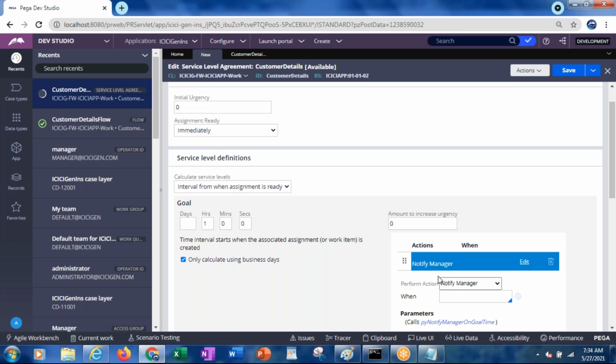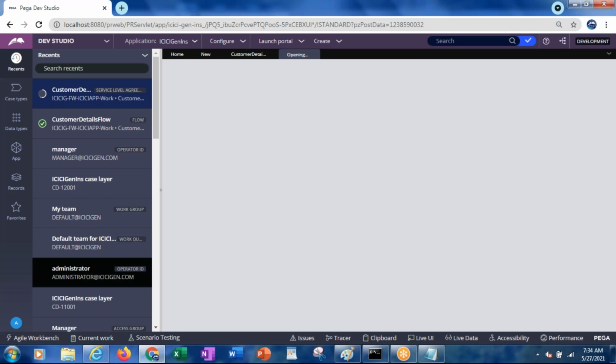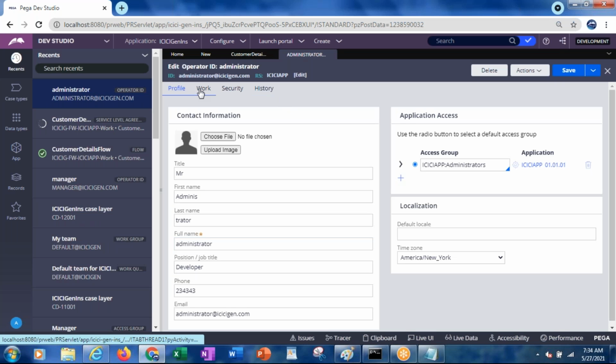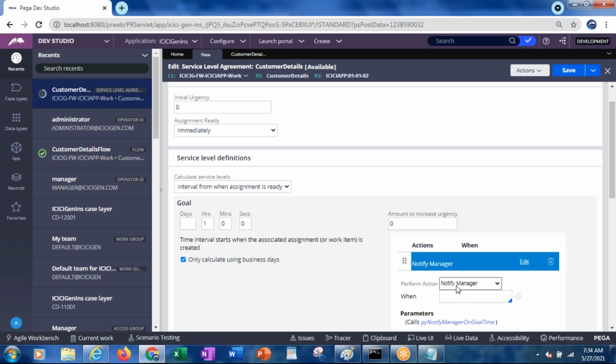How can we know that? From the work groups rule? No, from the operator ID, we can go over there. Here it is having reports to, so he is the manager. So if you give notify manager like this, it will go to the operator ID and check who the manager is, and it will be routed to that manager. It is going to notify, like sending some email kind of thing.